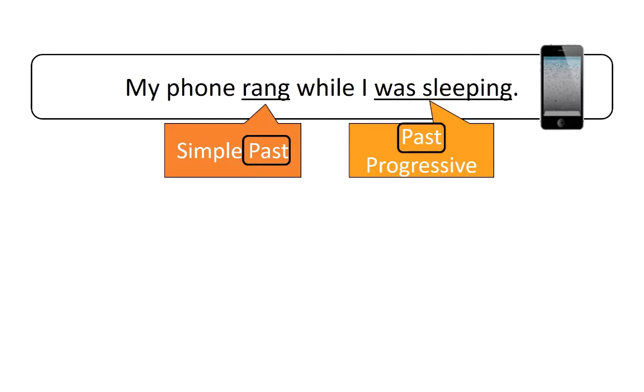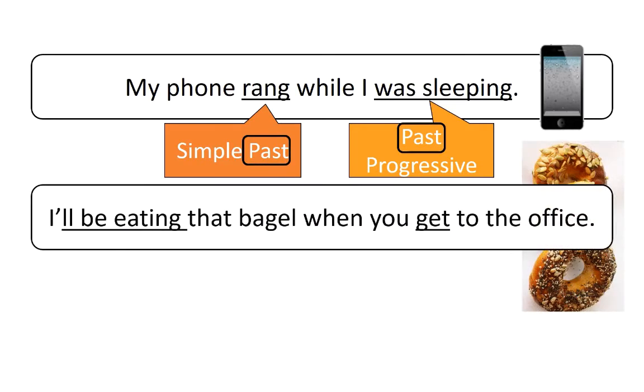You may also remember this example, where we use two different tenses with a time clause. I'll be eating that bagel when you get to the office. We know that both of these actions occur in the future, regardless of the fact that we are using present tense.